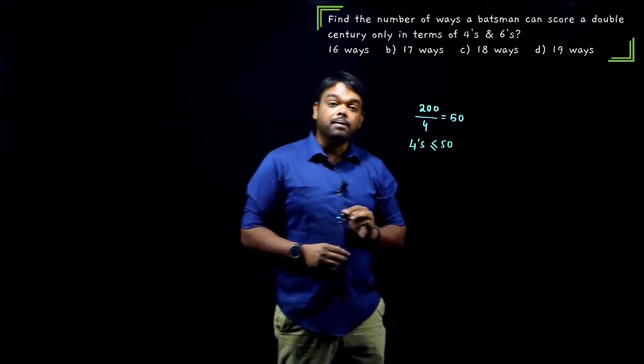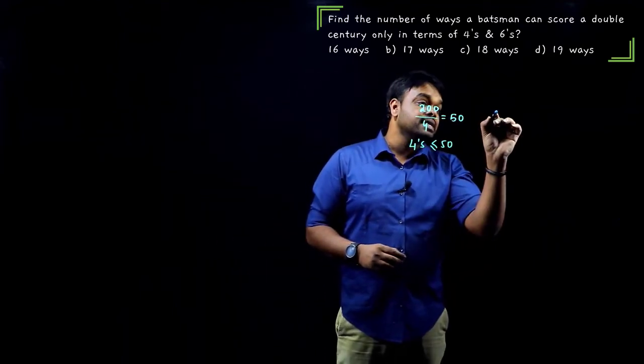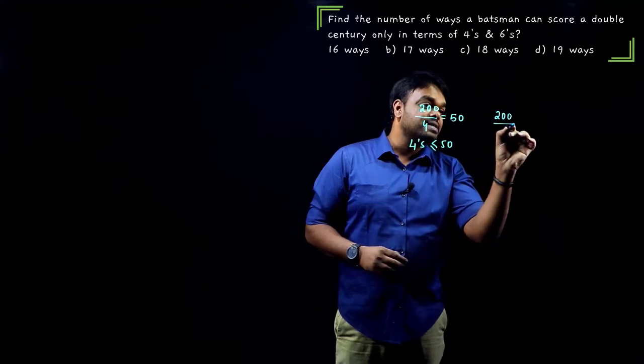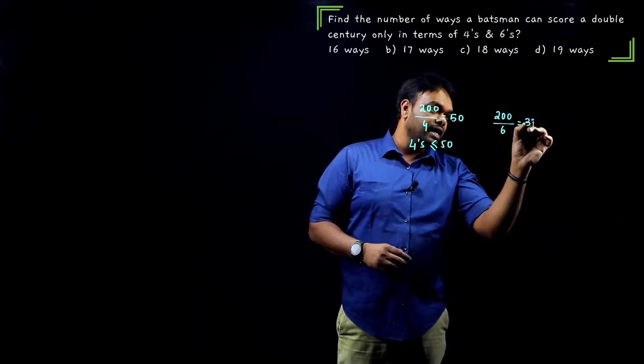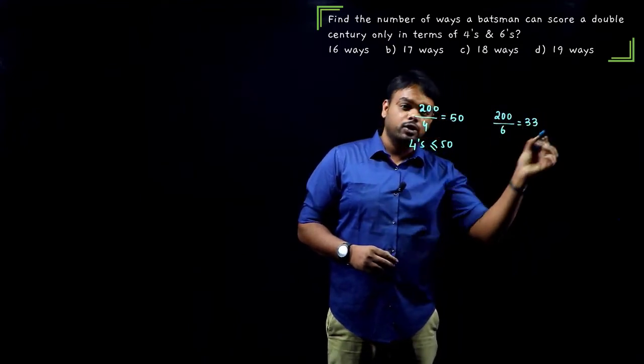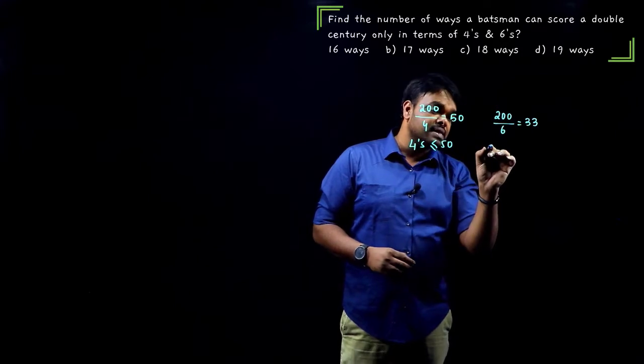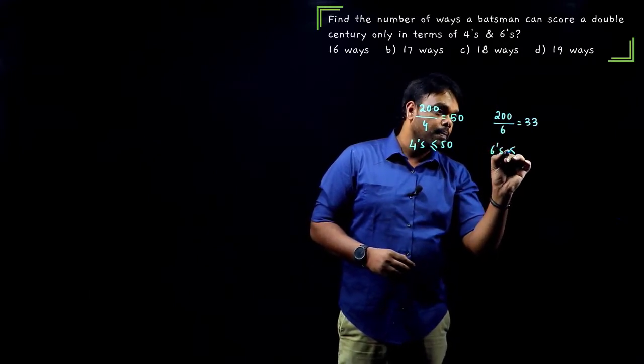Okay. Now again, if you want 6s, 200 by 6, so that should give us 6 into 3 is 18, and again 20 left out. 6 into 3 is 18, again 2 left out. So maximum number of 6s that can be scored is 33.